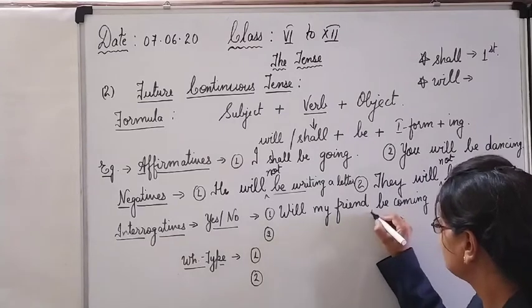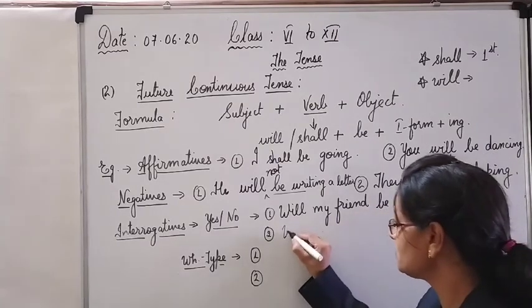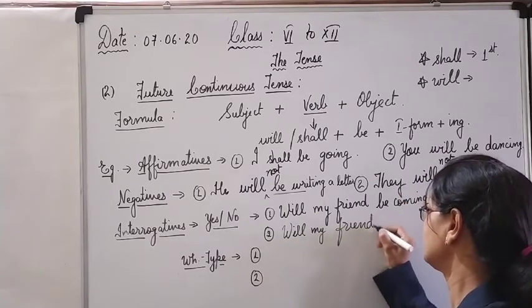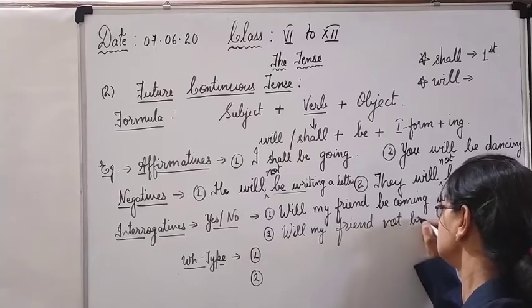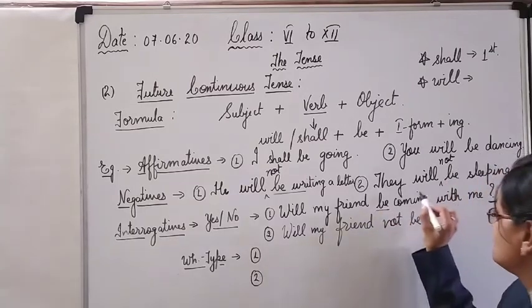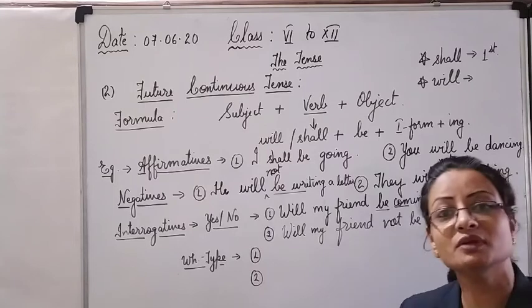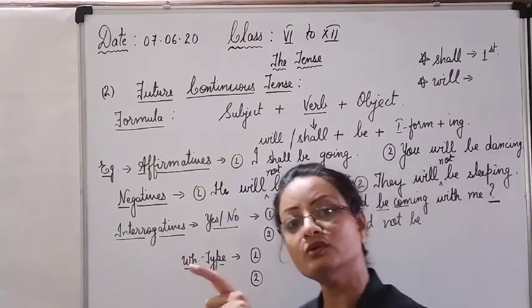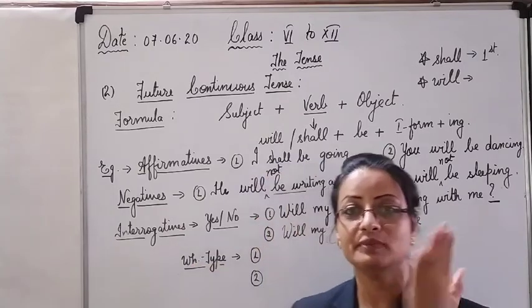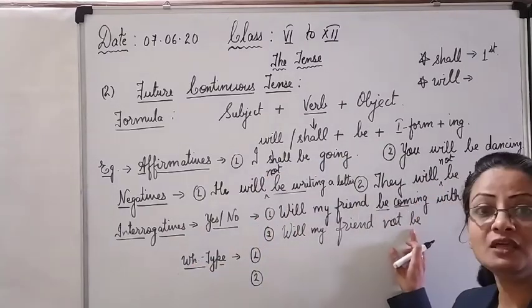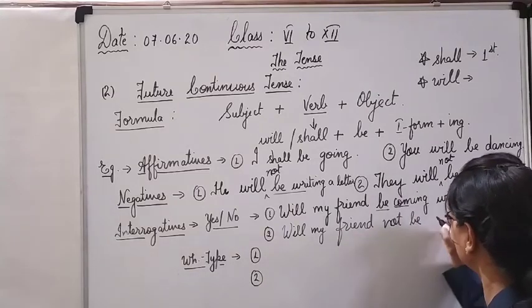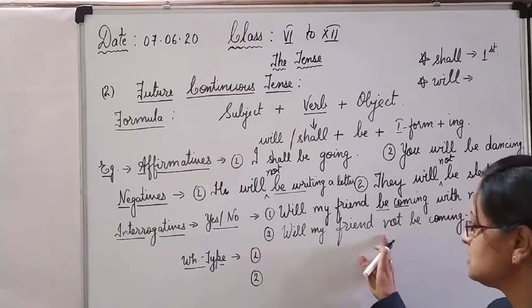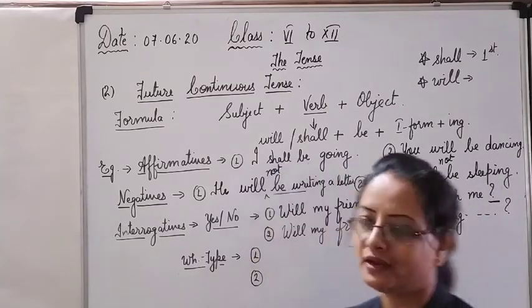So, negative I am writing here. Will my friend not be? After be, the main verb comes. This order is fixed. Before the main verb, not will come. Clear? This is also fixed. Place the not before be or been, and place the be before the main verb. Will my friend not be coming with me? Same as it is. It has become a yes or no question, the negative form.